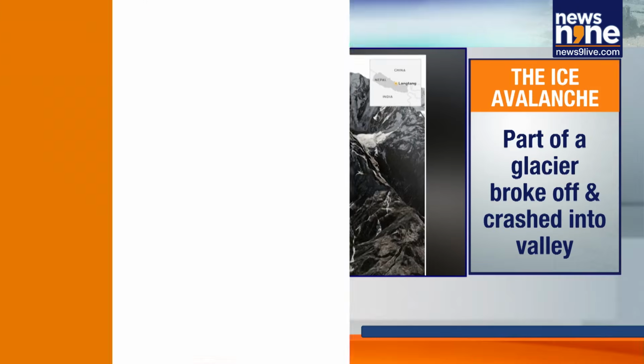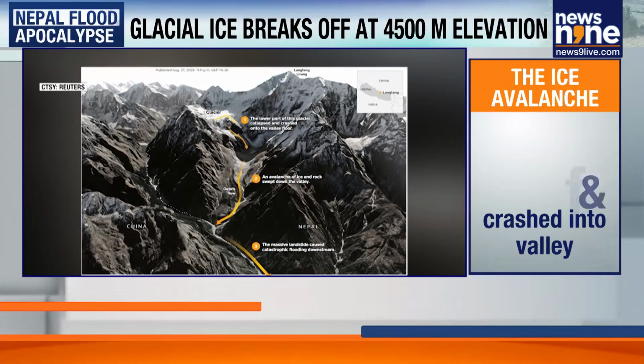The rapid landslide of ice and rock and flash floods that killed hundreds in Nepal and China's Tibet were triggered when the lower part of the glacier broke off and crashed on the valley floor hundreds of meters below. Now, it is not clear what caused the glacier to collapse.